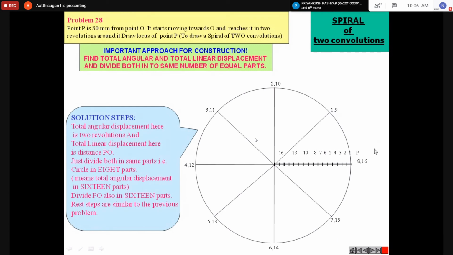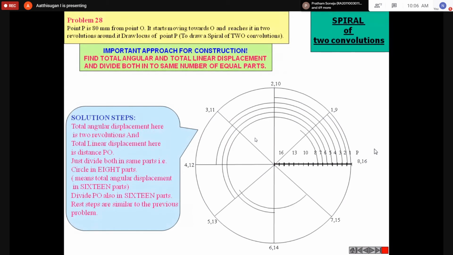Then again, same step. 1 to 1, 2 to 2, 3 to 3, 4 to 4, 5 to 5, 6 to 6, 7, then 8 is 8. Then again 9, moving from 9 to 1. Here the number is missing, but the concept is the same. Only the notation is missing, but you do the same step. Then again 9 to 1, 9 to 9, 10 to 10, 11, 12, 13, 14.